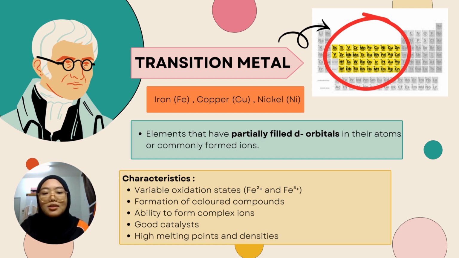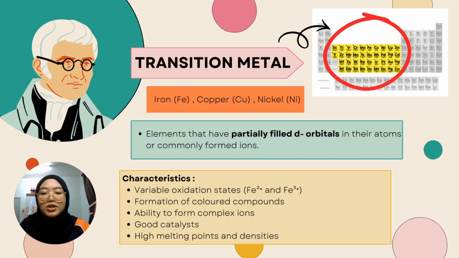This is why many solutions containing transition metal ions appear blue, green, or yellow. Another key feature is their ability to form complex ions, where the metal ion bonds with molecules or ions called ligands. In addition, transition metals are good catalysts. They are widely used in industries to speed up chemical reactions without being consumed.